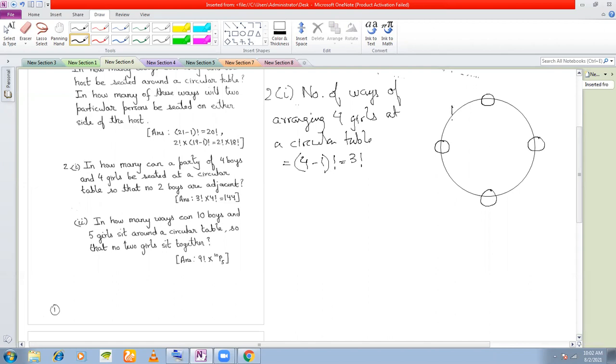Now, when I'm placing the boys here, how many places are there? 4 places. How many boys? 4 boys. See, girls have already been arranged in a circular manner. Once that circular alignment has been done, that means now the boys can be arranged in a linear manner, isn't it? So once the circular alignment